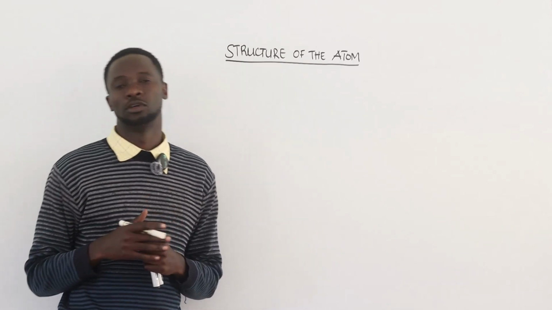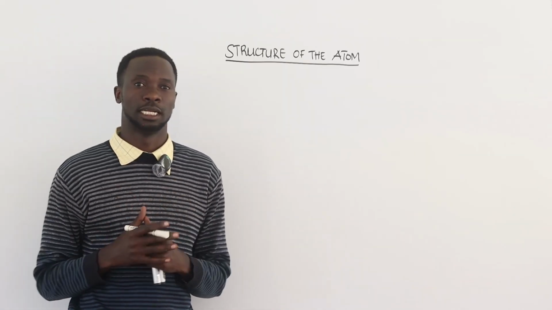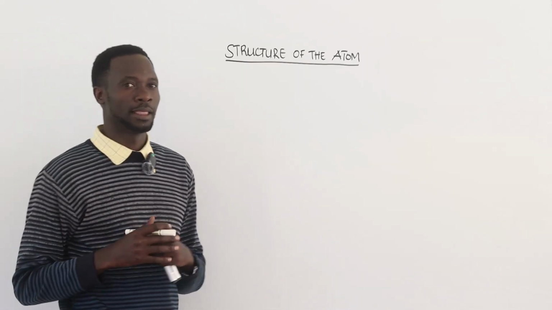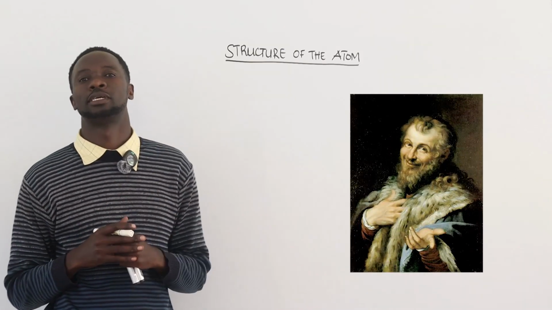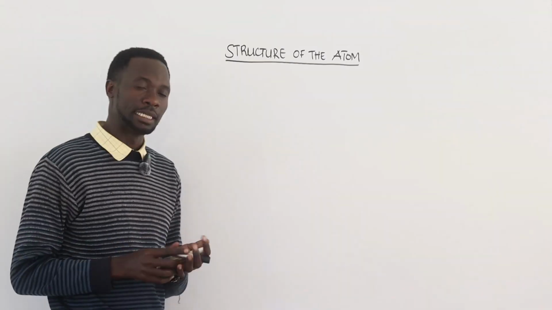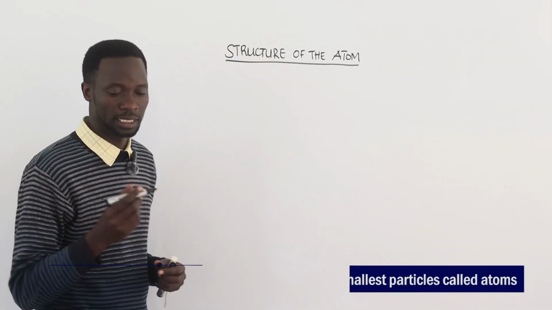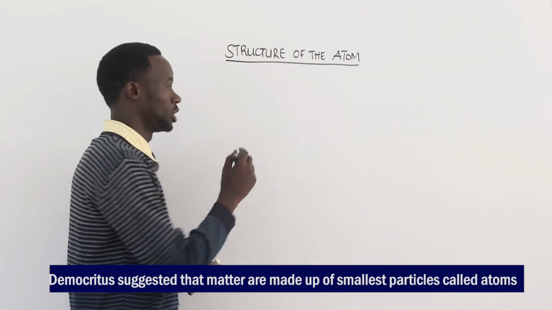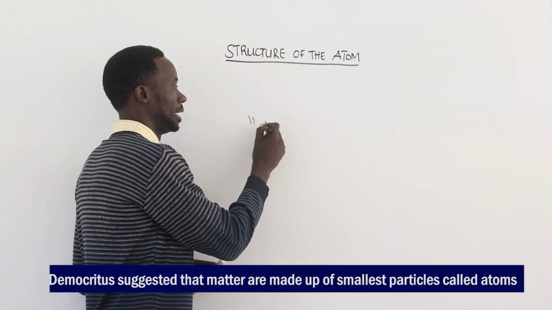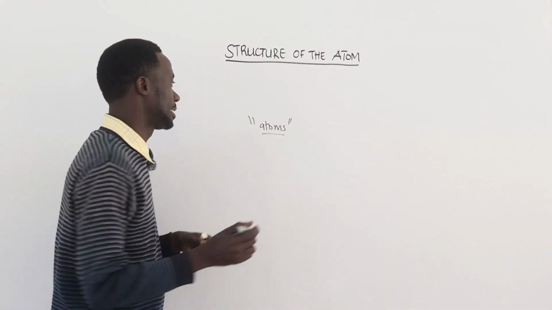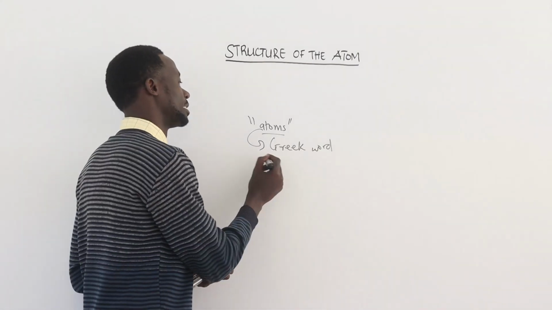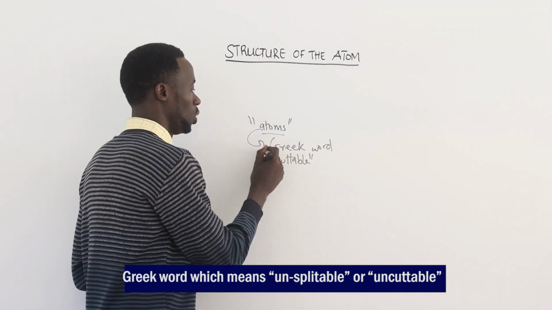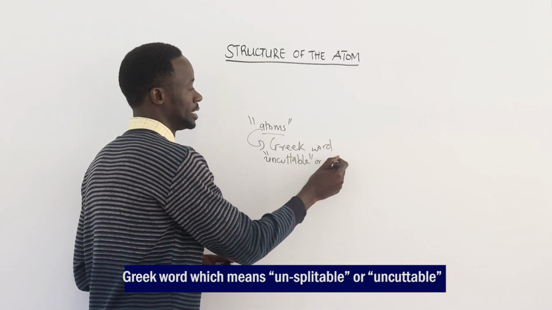The concept of the atomic structure was first provided by a Greek philosopher called Democritus in 400 BC. Democritus suggested that all the matter in the universe is made up of smallest particles called atoms. Atom is a Greek word which means uncuttable or unsplittable.